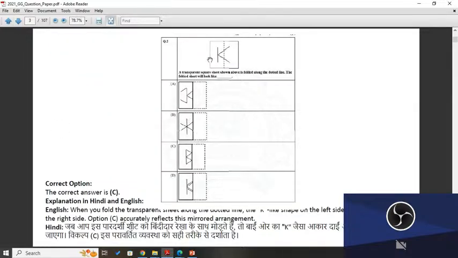Now this question is very easy. This is asking for the mirror image. When you put it in this direction and your mirror is here, then obviously the C pattern is the correct answer. So answer C is correct.